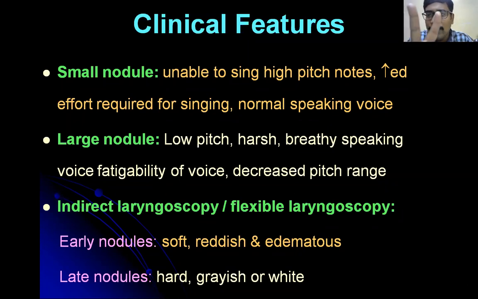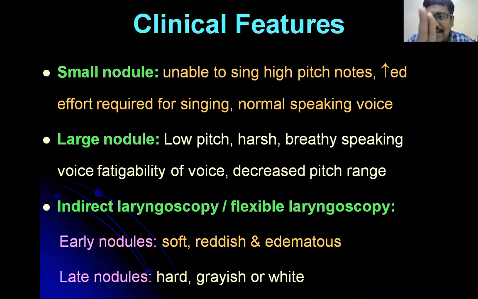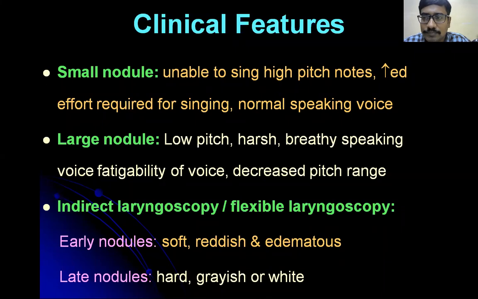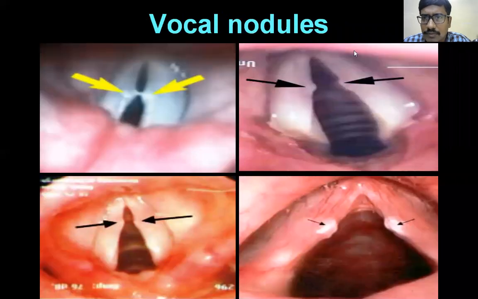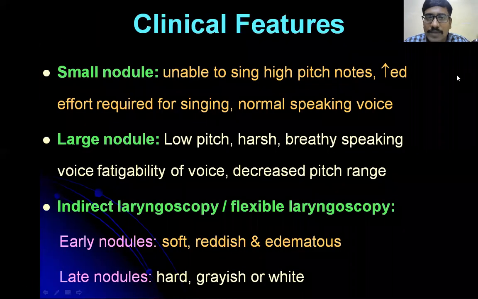See, vocal cords have two mechanisms. Adduction of the vocal cord, adduction means adding, and abduction of the vocal cords. If we want to see the vocal cord adduction, you'll ask the patient to say E. But I'm asking you the question: if I want to abduct the vocal cord, what will I ask the patient to do? What mechanism will I ask the patient to do? Can anyone answer the question?